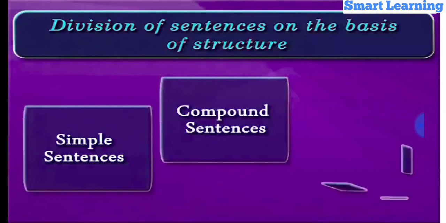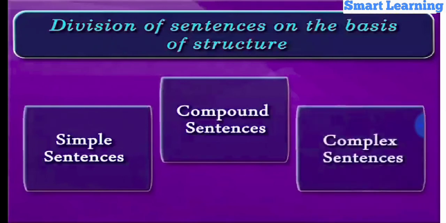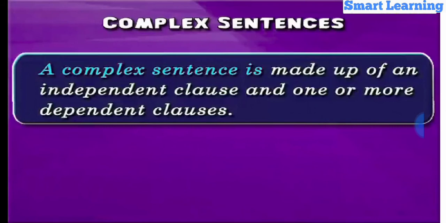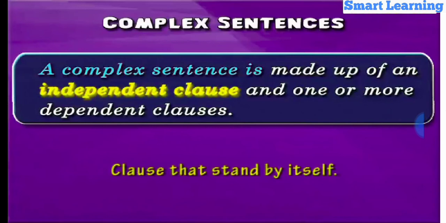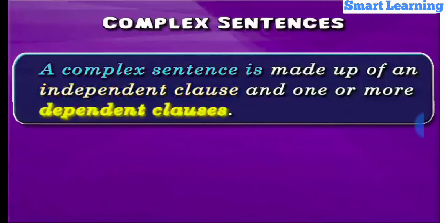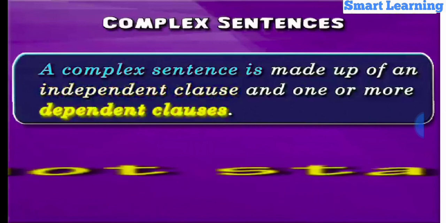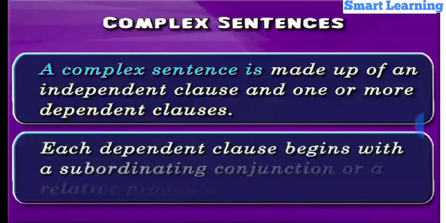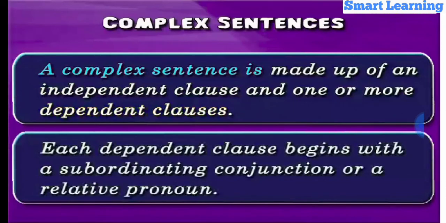Next type of sentence based on the structure is complex sentences. By definition, a complex sentence is made up of an independent clause and one or more dependent clauses. So, a complex sentence consists of an independent clause, that is, a clause that stands by itself, and one or more dependent clauses, that is, clauses that do not stand by themselves. One, each dependent clause begins with a subordinating conjunction or a relative pronoun.